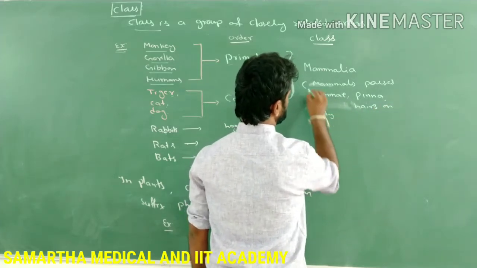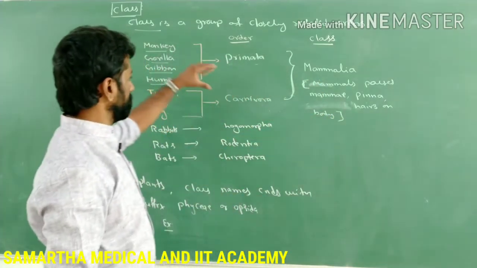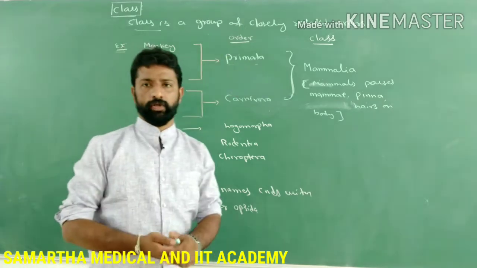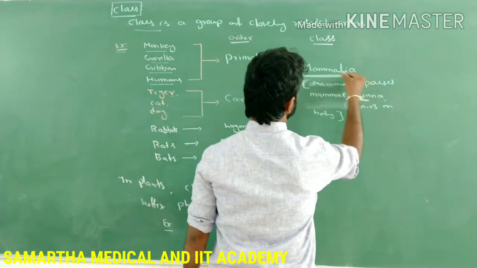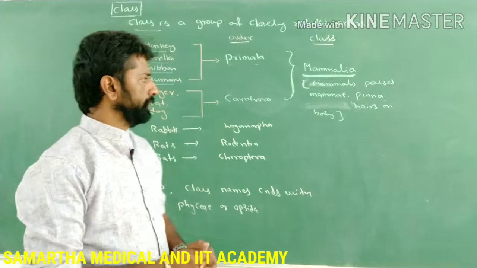So these are the common characteristic features which can be seen in the organisms of the order Primata as well as Carnivora. So both of them belong to the common class called Mammalia. Understood?